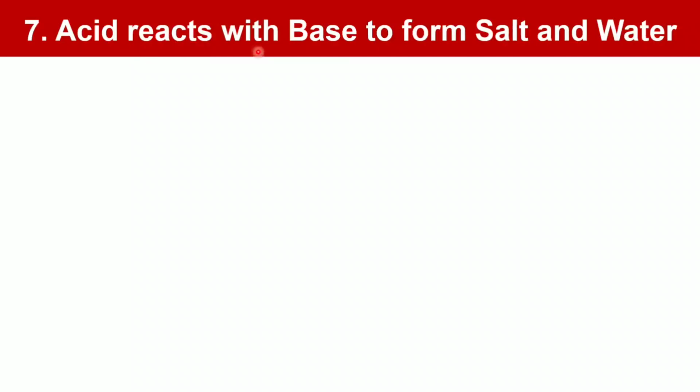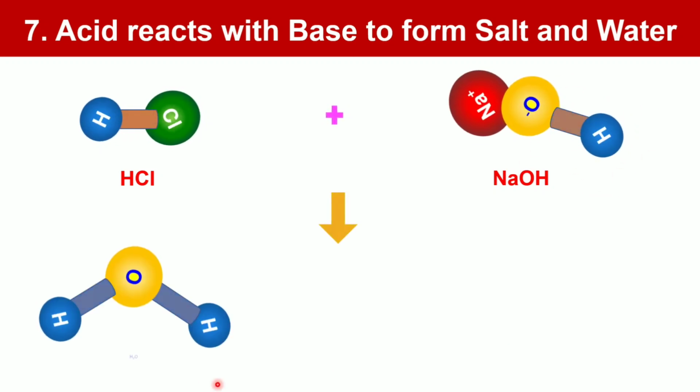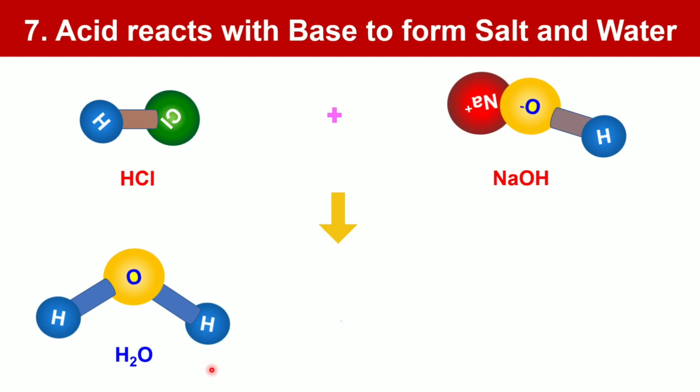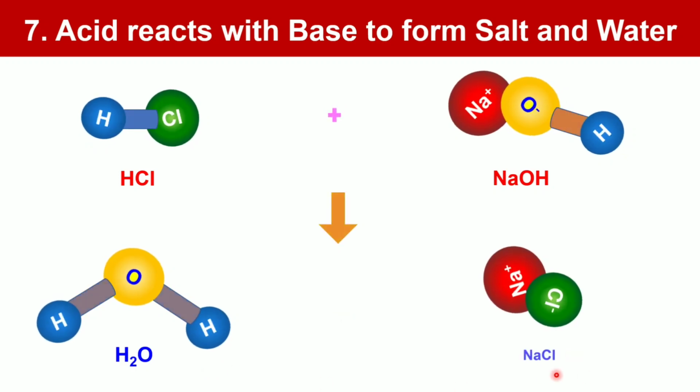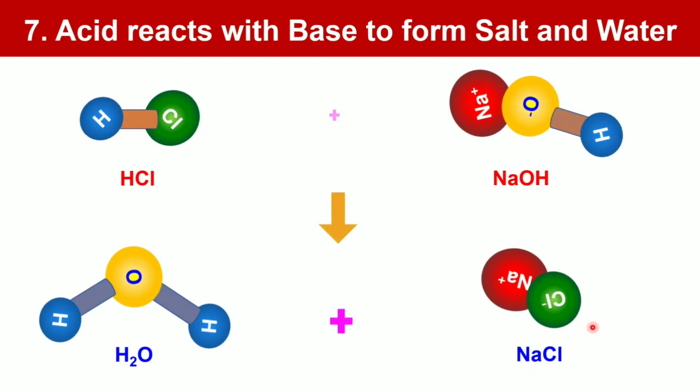Acid reacts with base to form salt and water. An acid-base reaction is also called a neutralization reaction. When hydrochloric acid HCl reacts with the base sodium hydroxide NaOH, the H plus of hydrochloric acid combines with the OH minus of NaOH to form water, and the ionic compound salt NaCl is formed due to strong electrostatic attraction between Na plus and Cl minus ions.